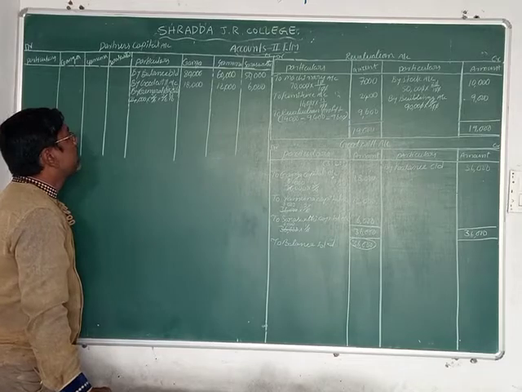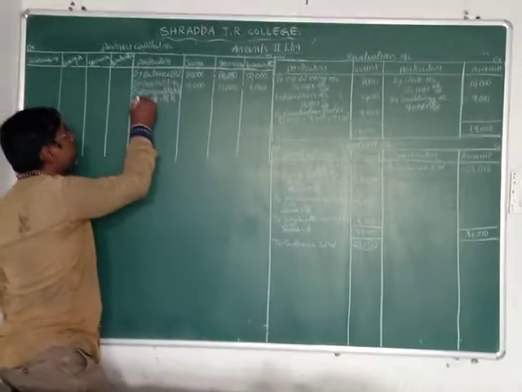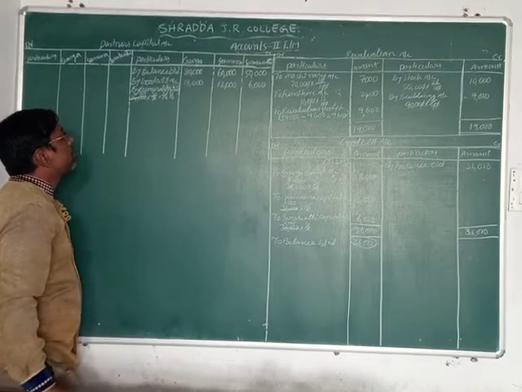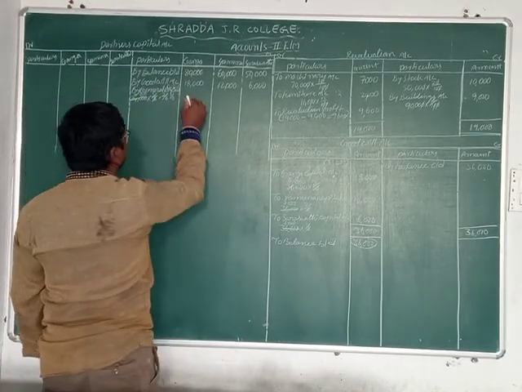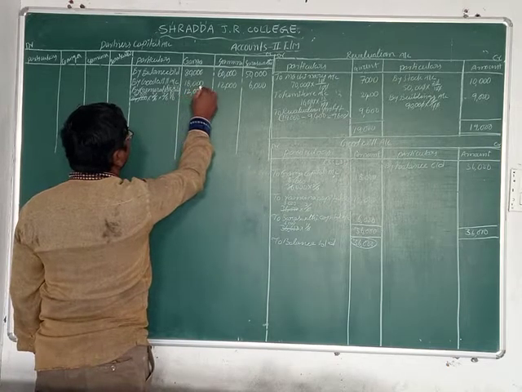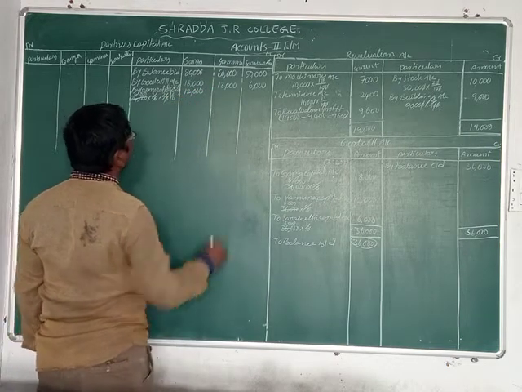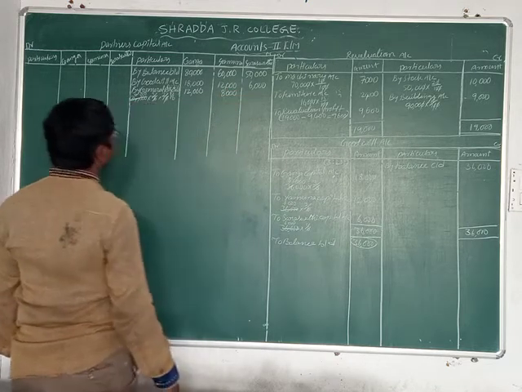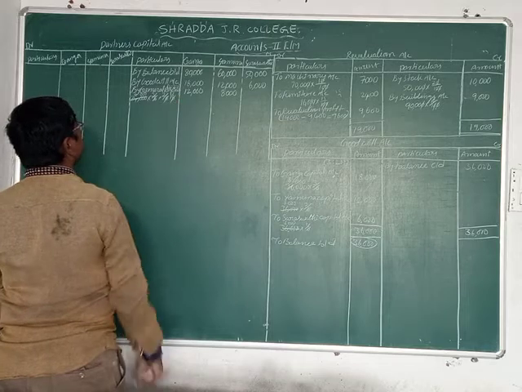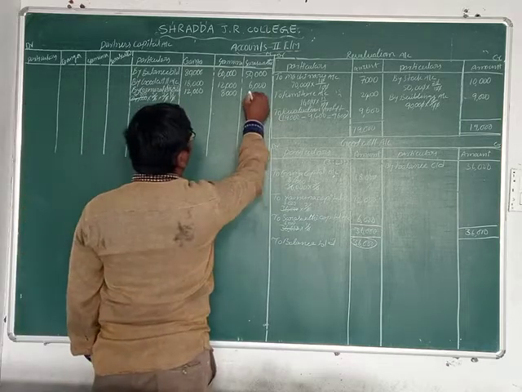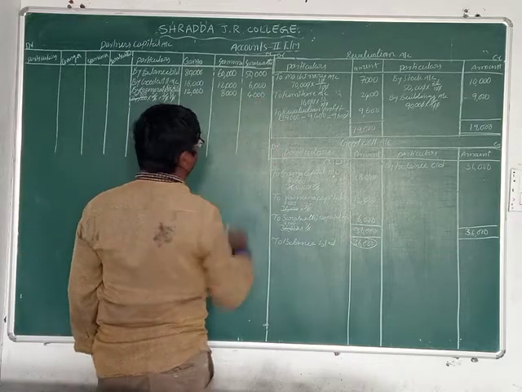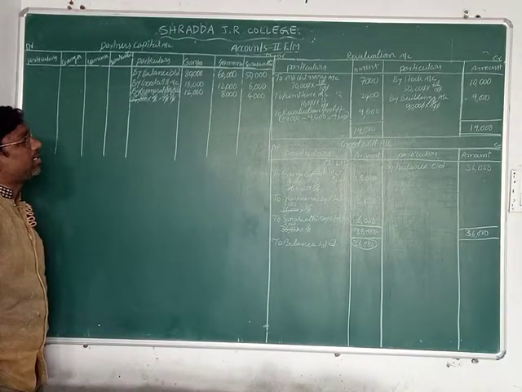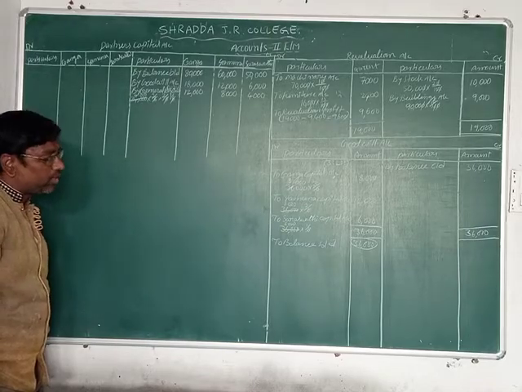6 fours are 24. Now write down here 4,000. 4 threes are 12,000. 12,000 rupees is in Ganga and 4 twos are 8. 8,000 rupees is in Yamuna. 6 ones are 6. 4 ones are 4. 4,000 rupees is in Saraswati. Now friends, Ganga 12,000, Yamuna 8,000, Saraswati 14,000 rupees.